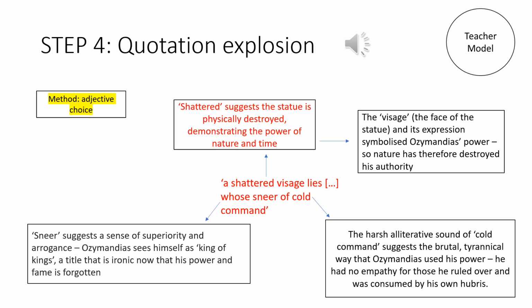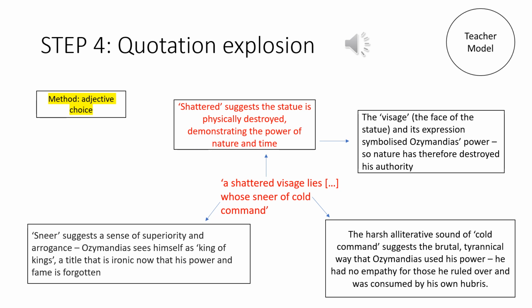Have a look now at the modelled example. So this is the kind of detail that you should have gone into. The method is just adjective choice, so it doesn't always have to be an impressive language technique or structural technique. So word choice is important, and it's a technique. So we've got shattered as an adjective, which suggests the statue is physically destroyed. Not just destroyed, but completely destroyed with nothing really left of it.